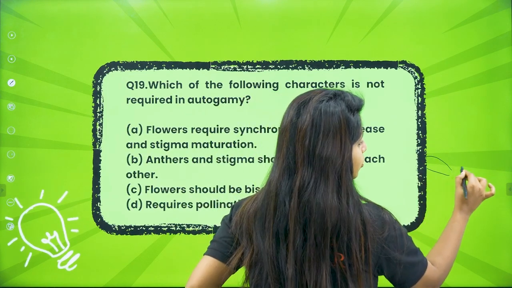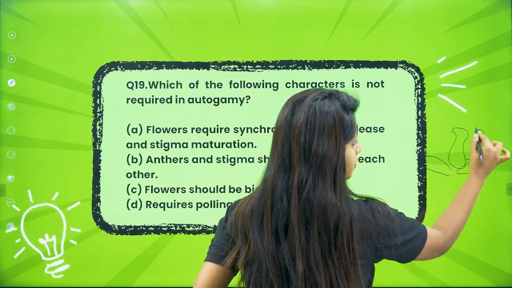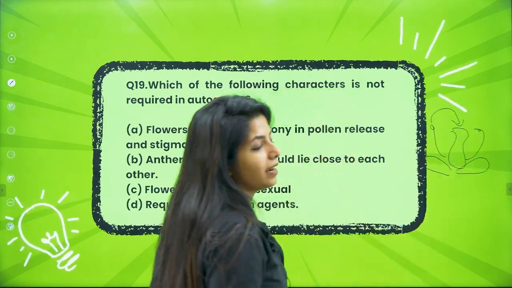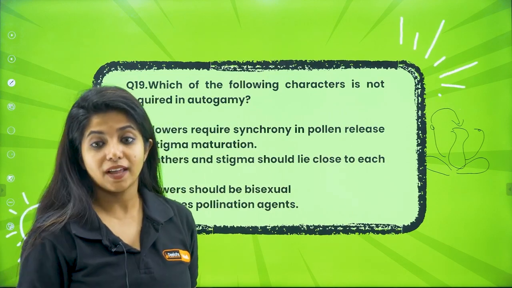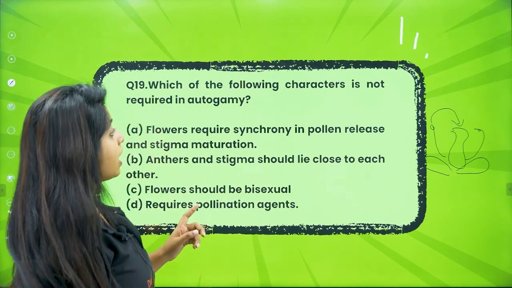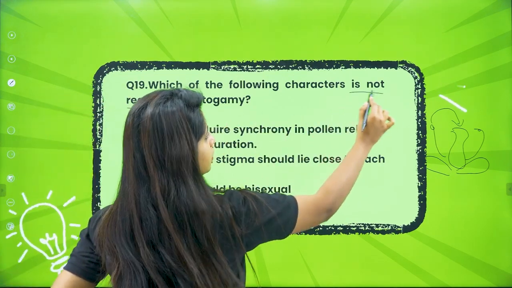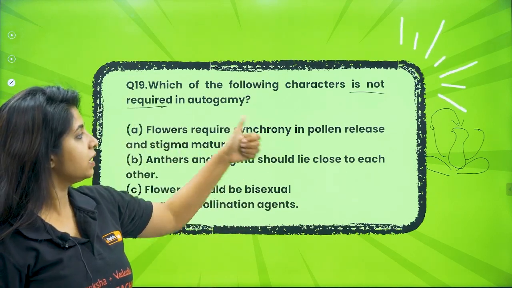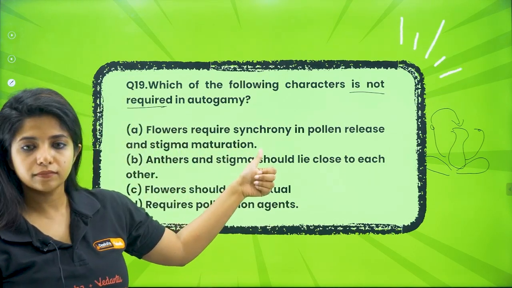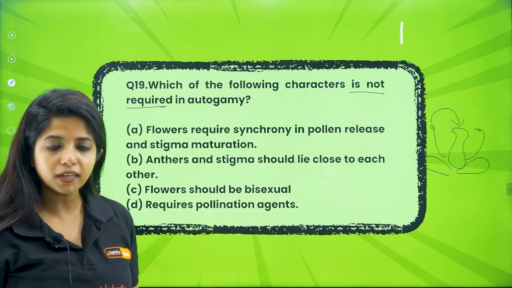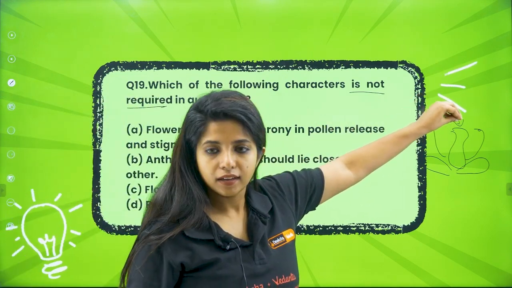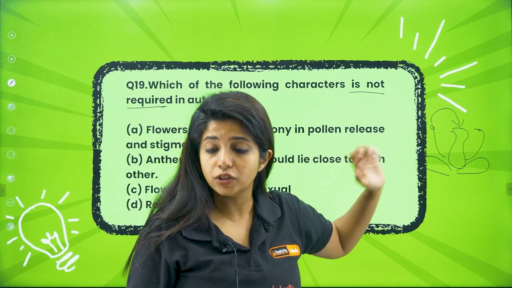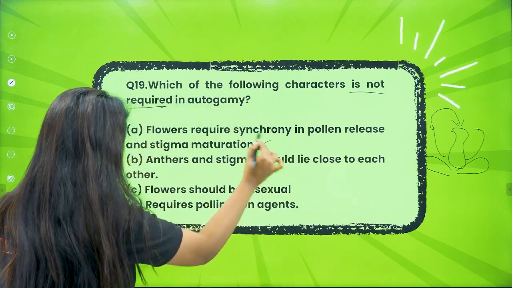Where you have both the female and the male parts and the pollen grains land on the same flower, that is known as autogamy. So you are asked which feature is not required in autogamy. Flowers require synchrony in pollen release and stigma maturation. It's required. The pollen grains have to land there and the stigma should be receptive, then only fertilization can happen. So this is a feature that we need.